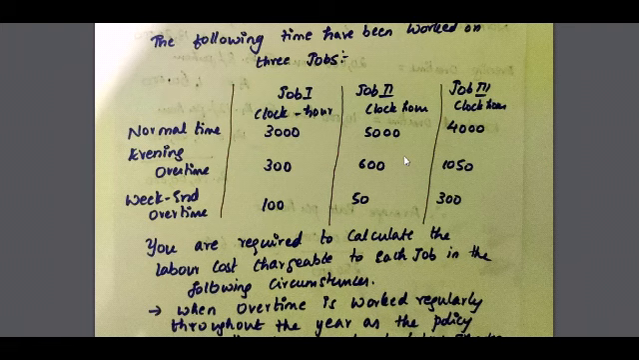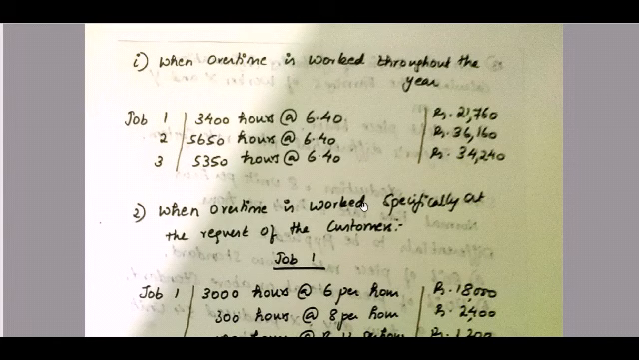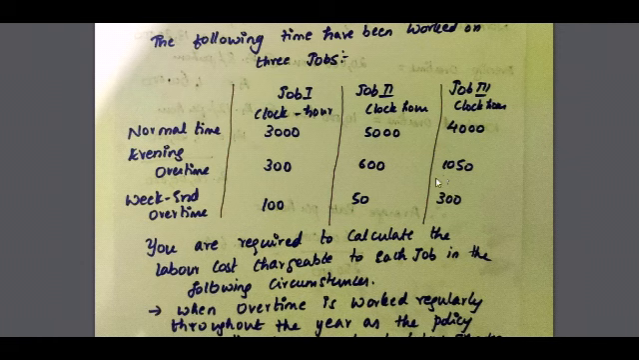Job 2, total up your job 2 working hours. So you are not going as per the time, but you're totaling up the clock hours. So 5,000 plus 600 plus 50, which you get 5,650 hours at 6.40. The average rate will remain the same. So you get 36,160.